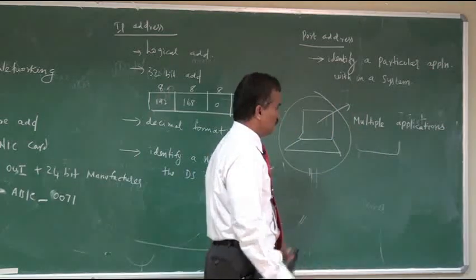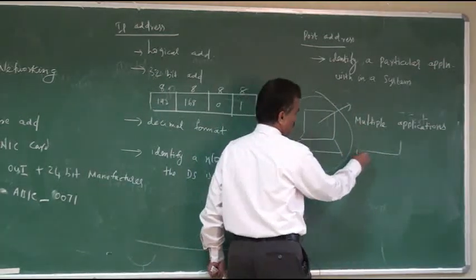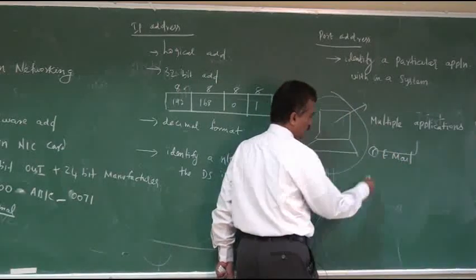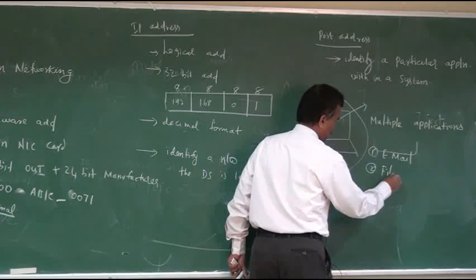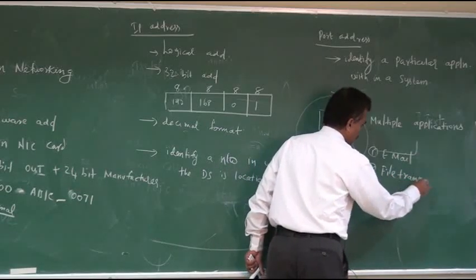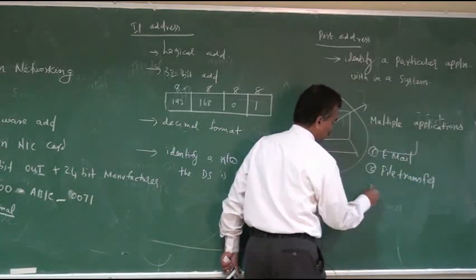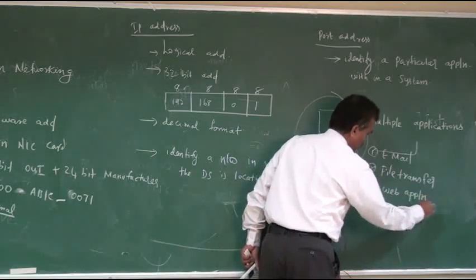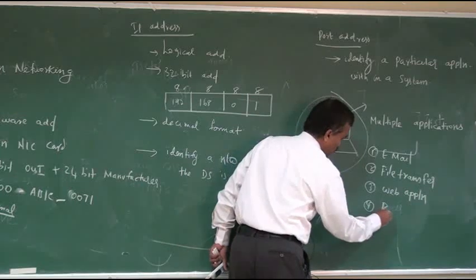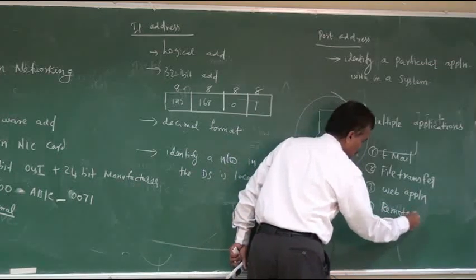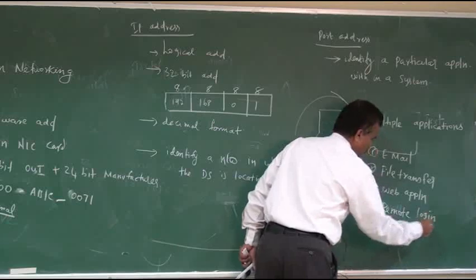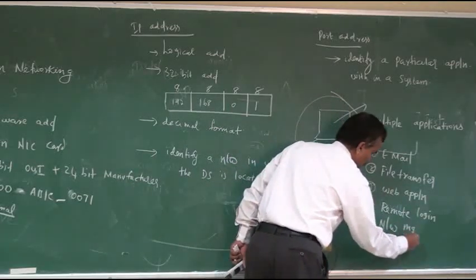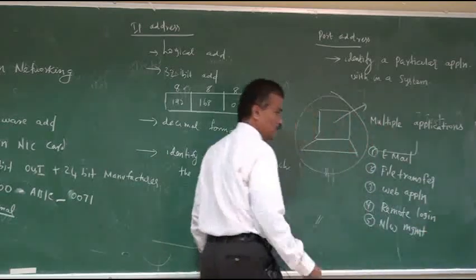Multiple applications. What is the meaning of application here? So the first one is called the email application. The second one is called the file transfer application. The third one is called the web application, and the fourth one is called the remote login application. Then the fifth one is called the network management application. Like that we have so many applications.